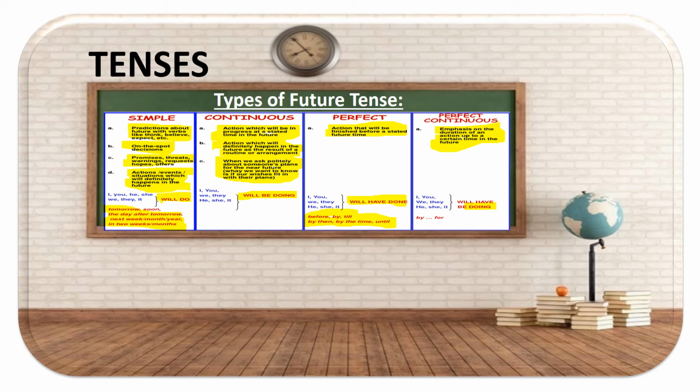Ing, in progress. Okay. Will have, if you see, perfect, it says will have done. So, will have is coming from perfect. So see, perfect and continuous both are contributing together to give you perfect continuous. See, will be doing, will have done. So when it clubs up together, it gives you will have been doing. So again it's teamed up with pronouns like I, you, we, they, he, she, and it. And by, for. So it's used with by and for. Yeah, I hope this was simple and clear.